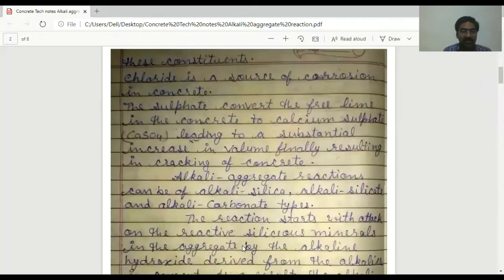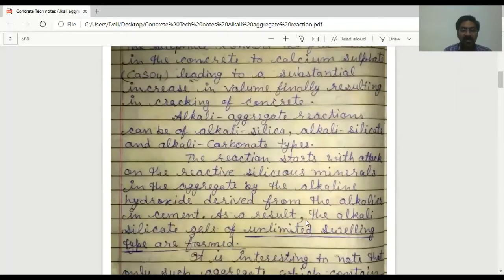Alkali aggregate reactions can be of three types: first, alkali silica, then alkali silicate, and alkali carbonate types. The reactions start with attack on the reactive siliceous minerals in the aggregate by the alkaline hydroxide derived from the alkalis in cement. As a result, alkali silicate gels of unlimited swelling type are formed, with increased volume.